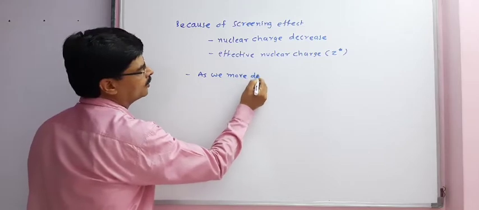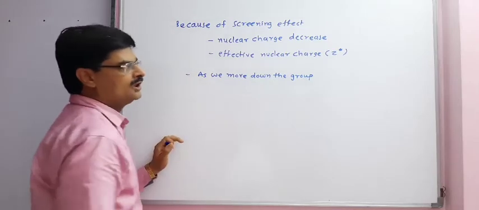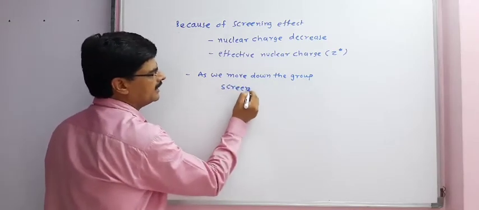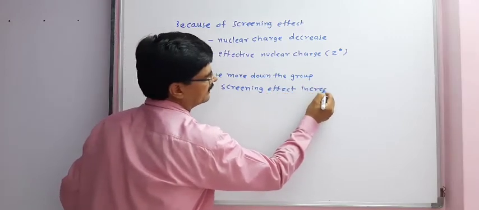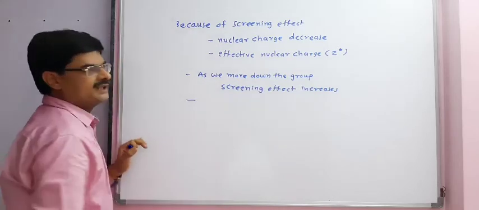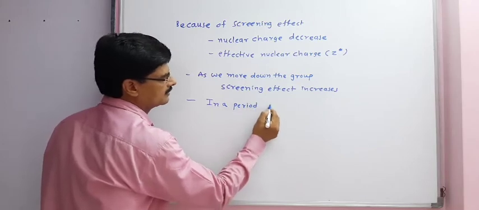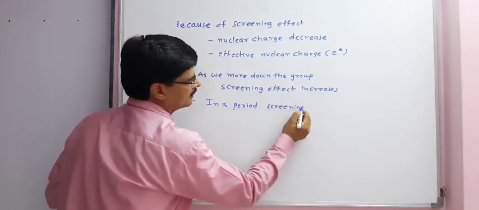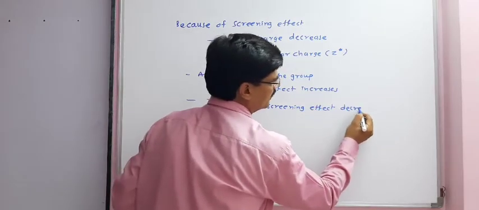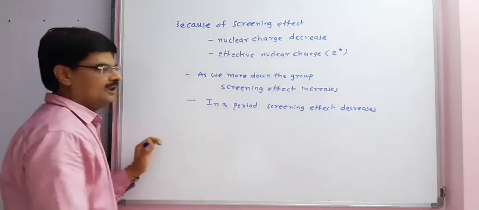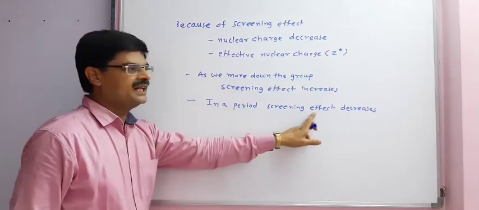As we move down the group, screening effect increases, but in a period screening effect decreases.